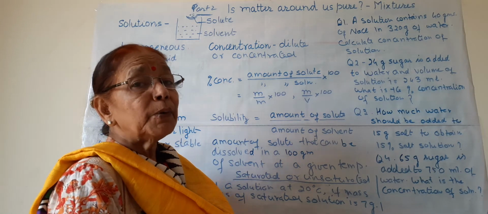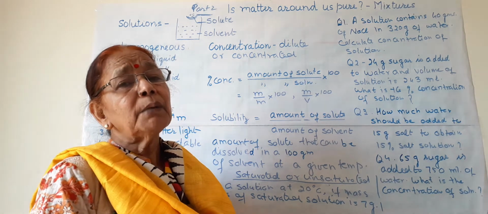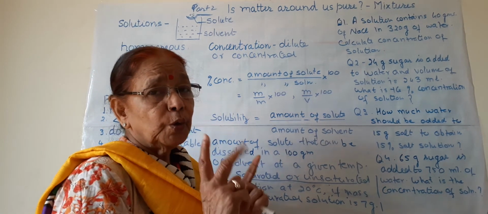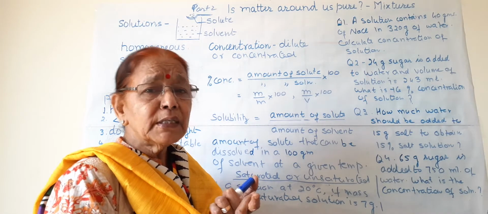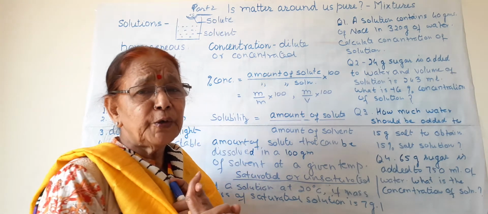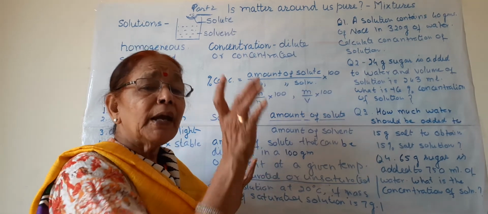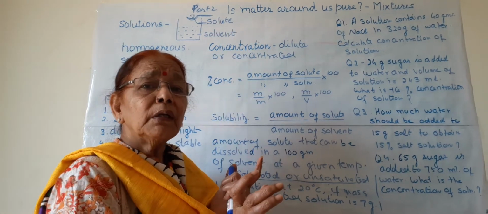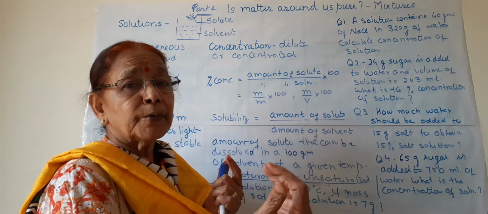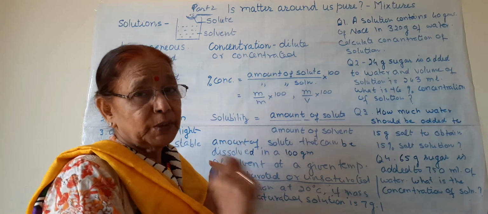Now, depending upon its components, mixtures can be divided into two: homogeneous mixtures and heterogeneous mixtures. We have learned this in the previous video. The homogeneous mixtures are those which have a uniform composition, and heterogeneous, the opposite, have a non-uniform composition.